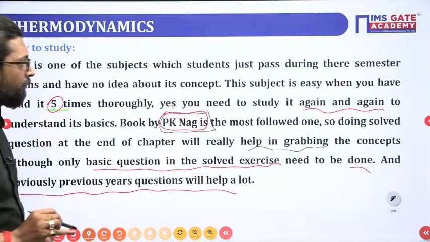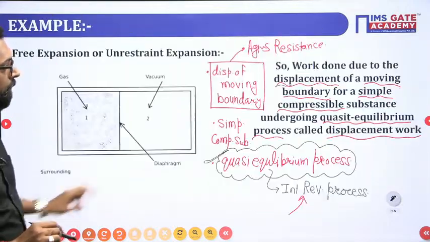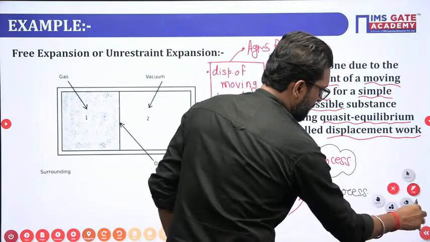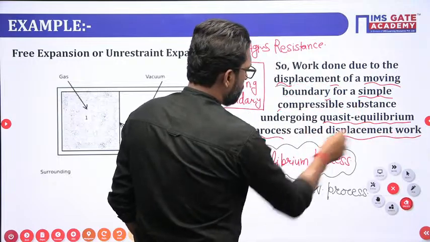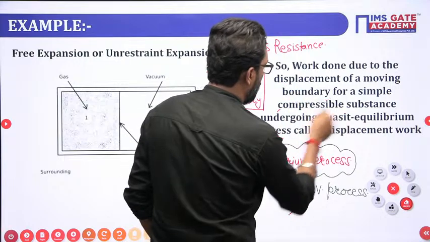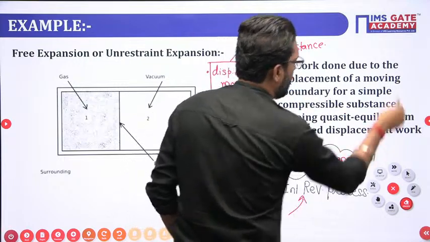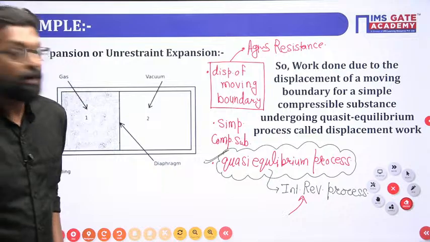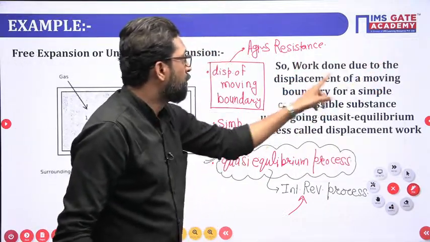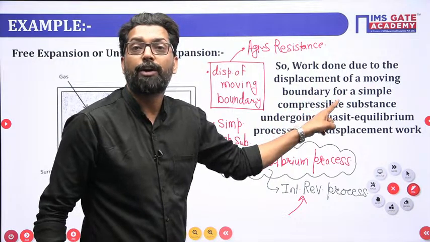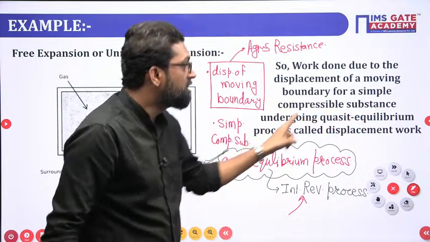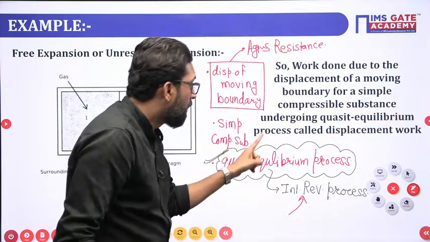See, my dear, read this statement very carefully, very strong. What is the statement? Work done due to the displacement of a moving boundary of a simple compressible substance undergoing a quasi-equilibrium process is called displacement work.